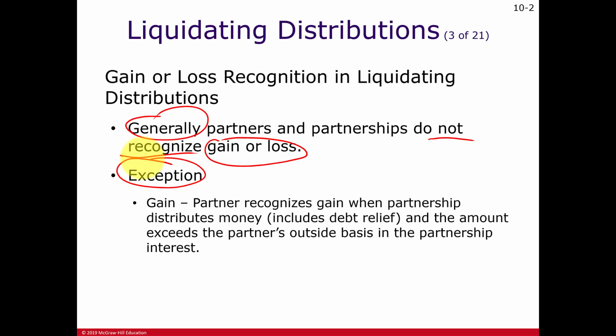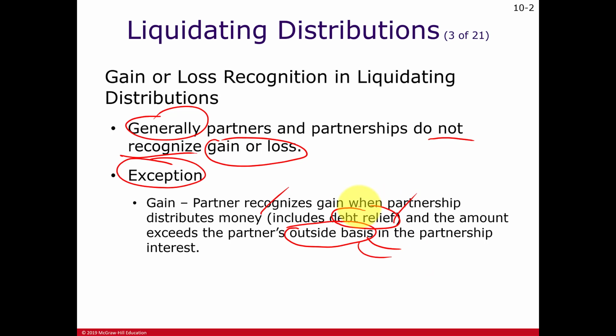The first exception here is if the partner only receives money. That also includes being relieved of any partnership debt they owe, and the excess money they receive over their adjusted basis. Here we call it outside basis. Remember, this is what the partner had paid for their interest if they bought it from another partner. This also includes any part of their share of the partnership liability, which we would back out up front here as a relief of debt. So they kind of cancel out each other.